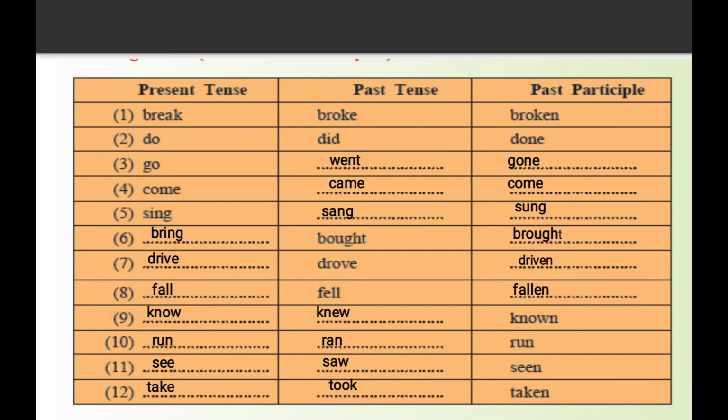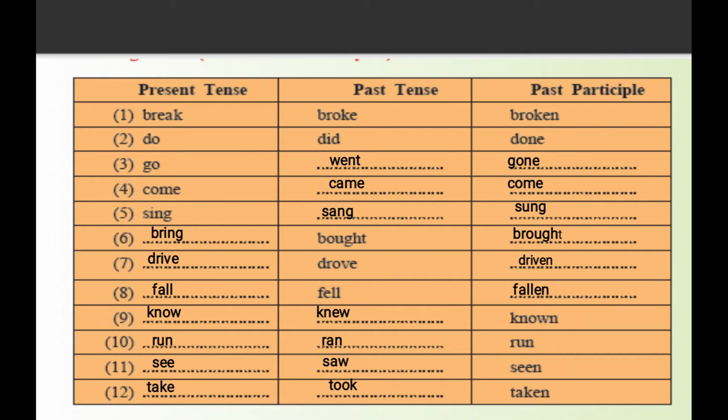Past tense of sing is sang, and past participle is sung, S-U-N-G. Sing, sang, sung. Now, sixth, bring. Past tense of bring is brought, and past participle is brought. Bring, brought, brought. Brought is past tense as well as past participle of the present tense.